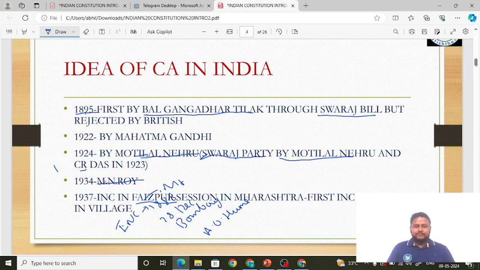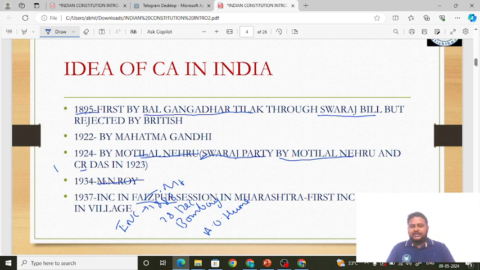Okay, so first was 1895 by Bal Gangadhar Tilak, we have to remember. Next, Mahatma Gandhi ji. Next, 1924 by Motilal Nehru. Before that, in 1923, a famous event happened, that is, they formed the Swaraj Party, by Motilal Nehru and C.R. Das. But C.R. Das didn't put forward the demand for Constituent Assembly. It was put forward by Motilal Nehru, friends, not C.R. Das. And in 1934, the formal demand for Constituent Assembly was made by M.N. Roy.